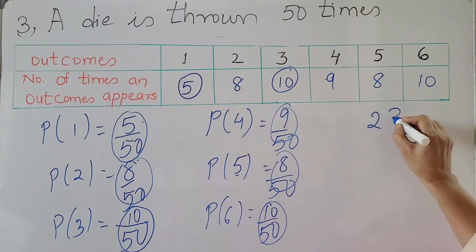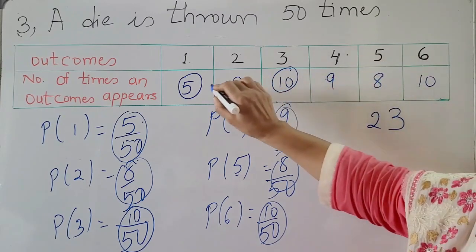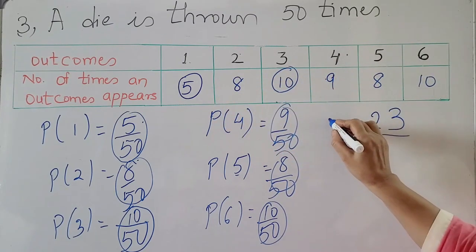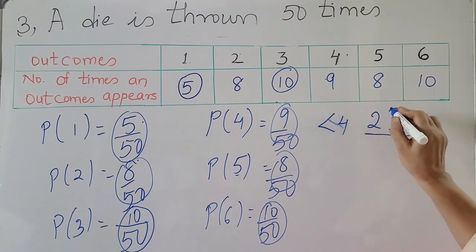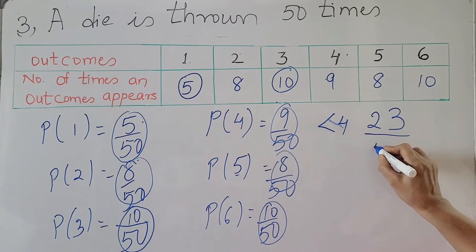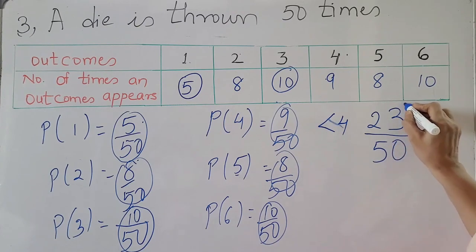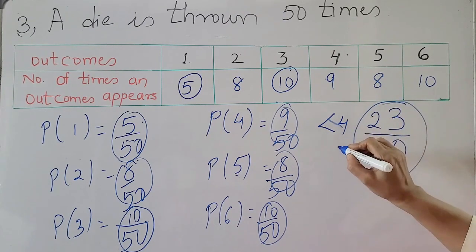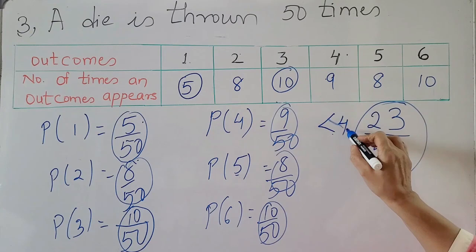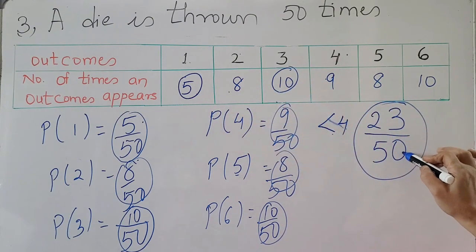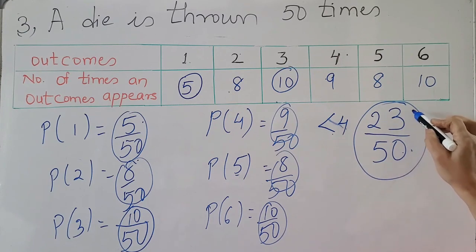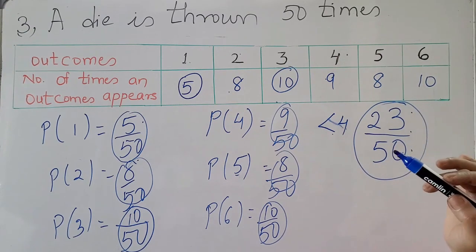So less than 4 is 23 upon the total outcome, which is 50. So the probability of getting less than 4 is 23 by 50.